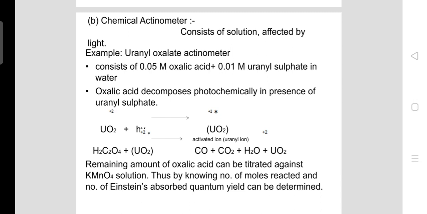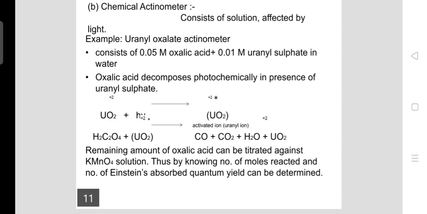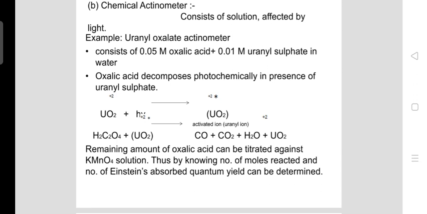The most common chemical actinometer is the uranyl oxalate actinometer, which consists of 0.05 molar oxalic acid and 0.01 molar uranyl sulfate in water. Oxalic acid decomposes photochemically in the presence of uranyl sulfate. Here these two reactions are given. You can see the molecule UO2, that is the uranyl ion. It is known as the activated ion.